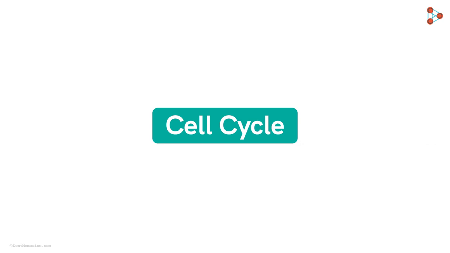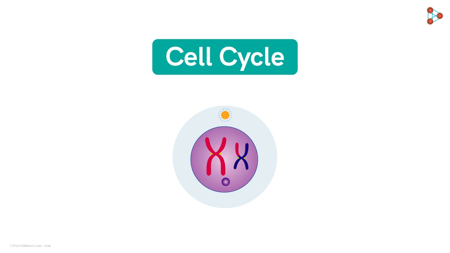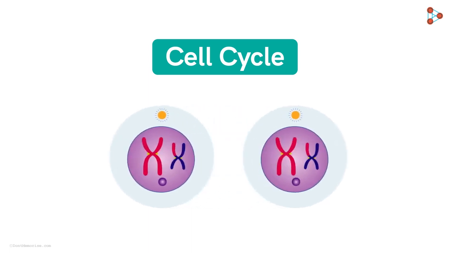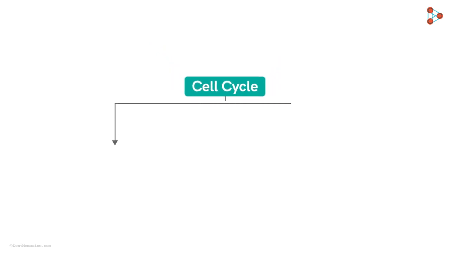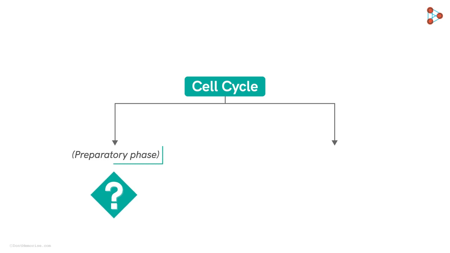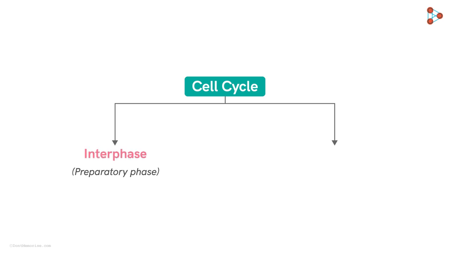The cell cycle is one of the most breathtaking processes that helps the cell to not only grow but also divide. We know that a cell cycle has two major phases. One helps in the preparation of the cell for the division. Can you name the preparatory phase of the cell cycle? That's the right answer. It's called the interphase.